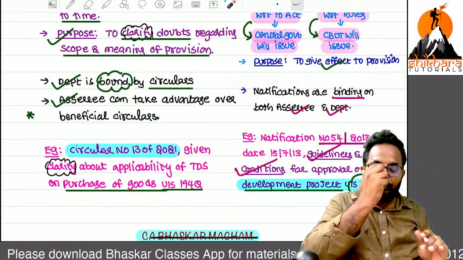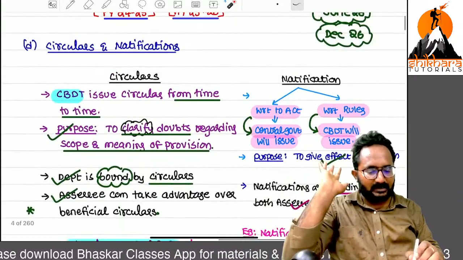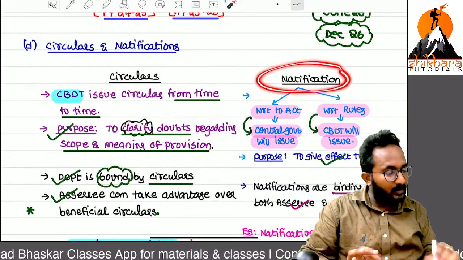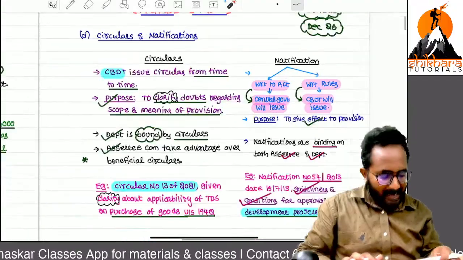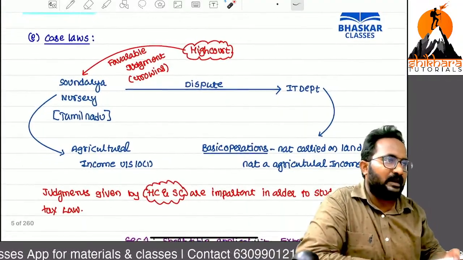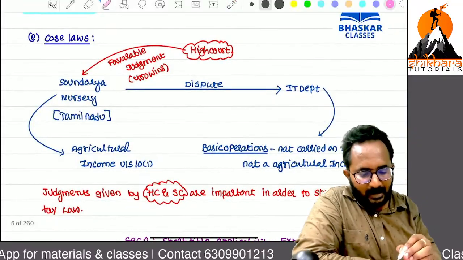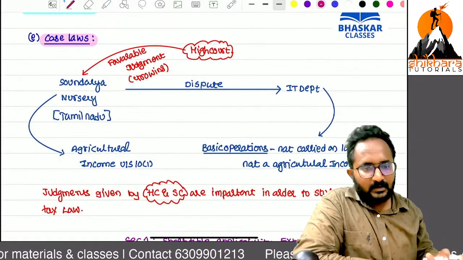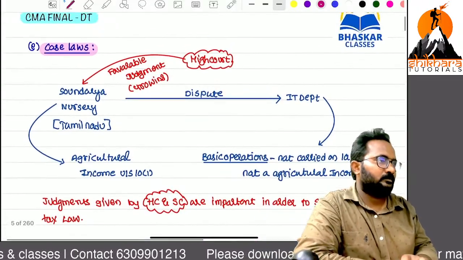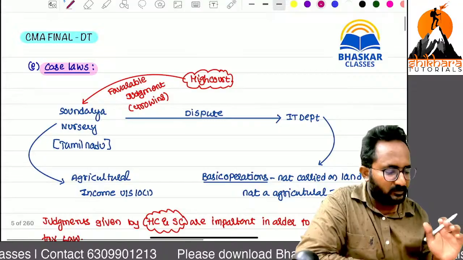Now, sir, binding related. Who can bind over the circulars? Who can bind over the notification? Both. Last point for today's session, as well as sources and components of income tax law. What is that? Case laws. Simply we can call it judicial pronouncements also. Case laws or judicial pronouncements, etc.